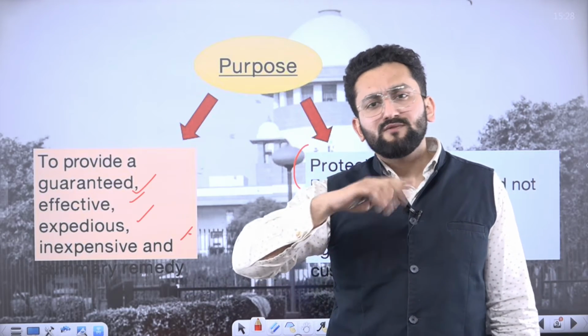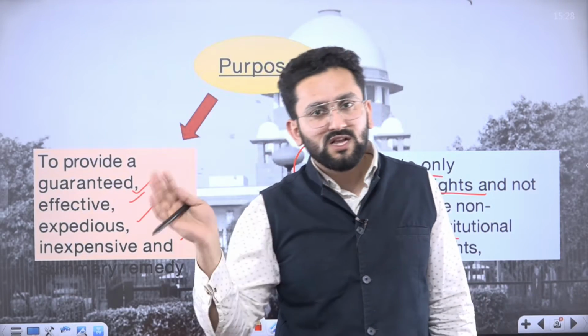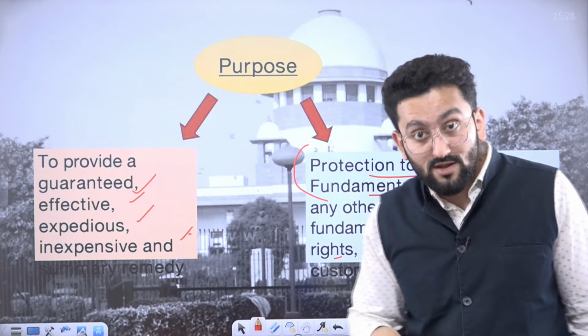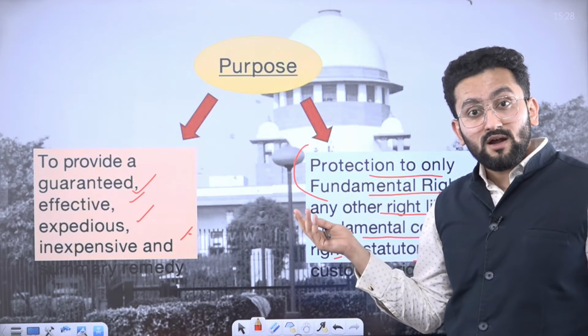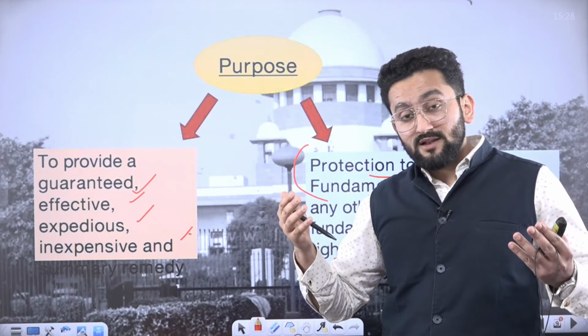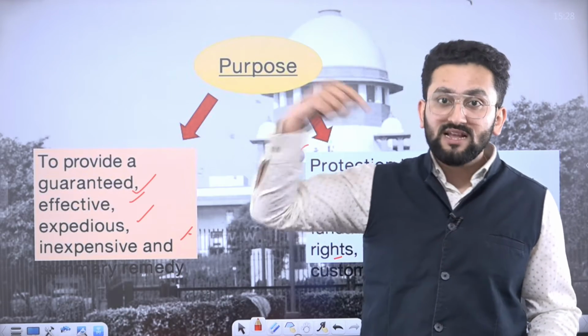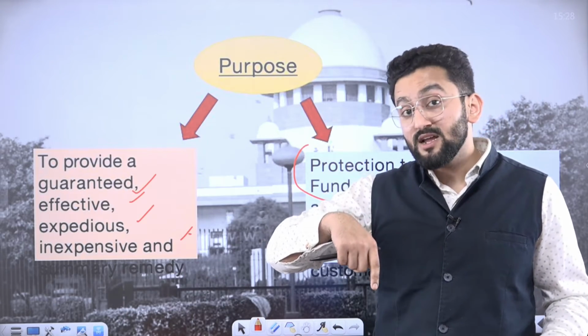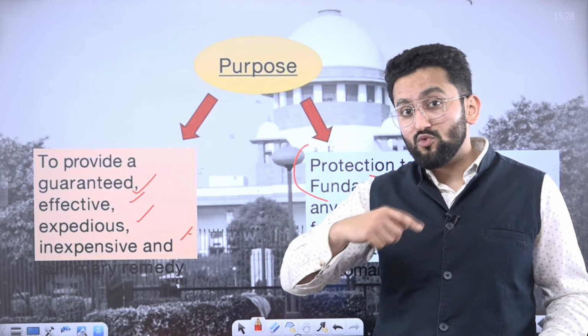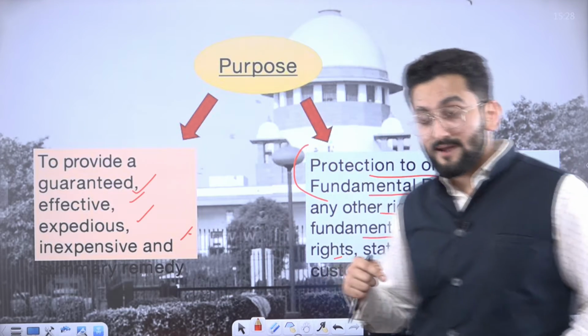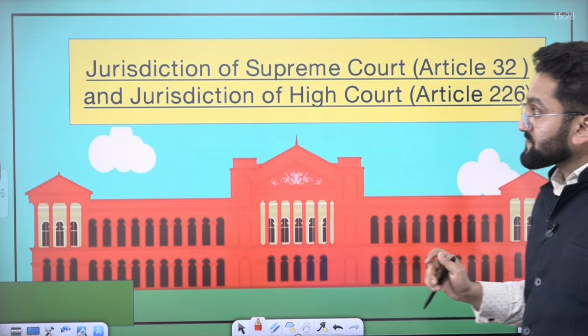At this point, there was a huge debate in the news. Several articles were in the news and he was criticized too, that this is a right given in Article 32 and Article 32 has not mentioned this. First you have to move other courts and then as a last resort you can come to Supreme Court to ensure these fundamental rights, right? So there was a debate in this.